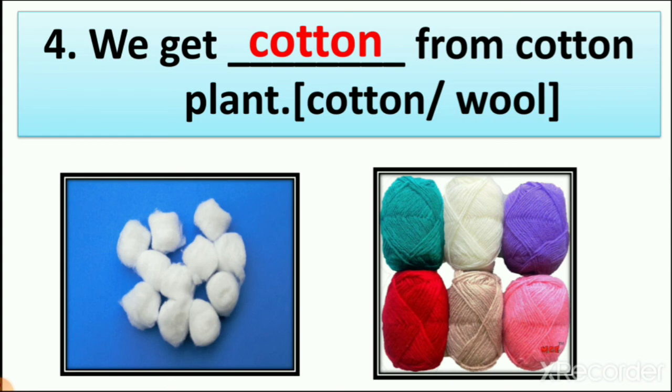Wool we get from sheep, and sheep is an animal, so we get cotton from plant, not wool, because wool we get from sheep and we get cotton from cotton plant, right? So now you can understand which things we get from cotton plant or which thing we get from sheep, right? So here I circle the cotton because we get cotton from cotton plant.